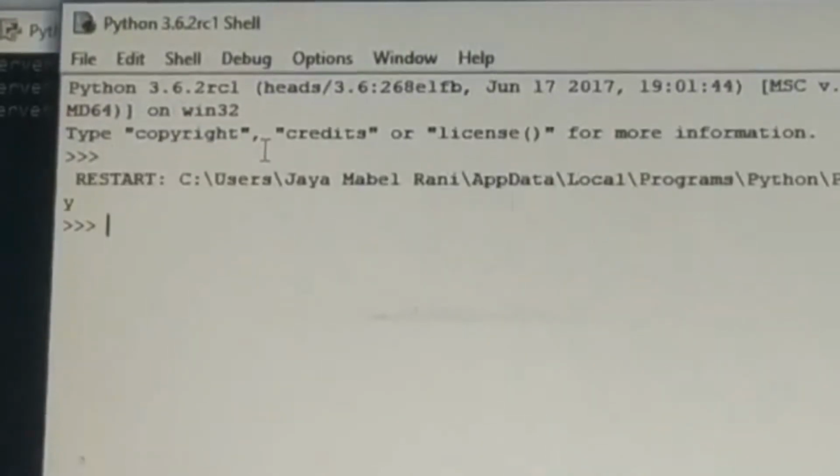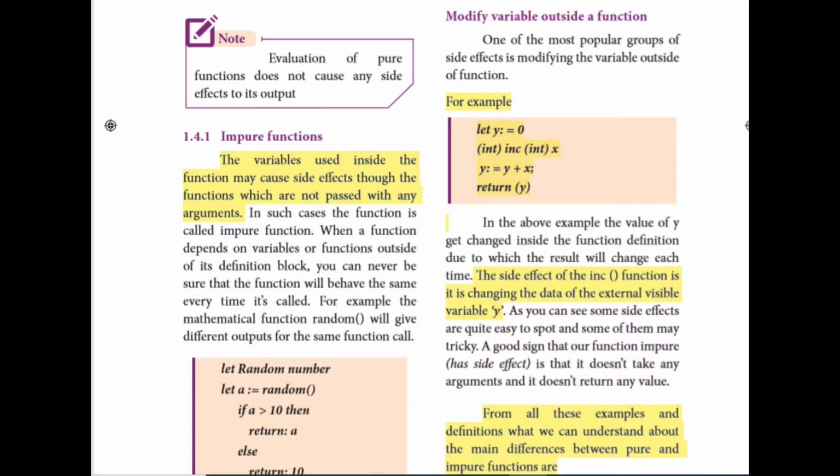So here on page number 5, that is what I explained in this algorithm. In the above example, the value of y gets changed inside the function definition, due to which the result will change each time. The side effect of the inc function is that it is changing the data of the external variable y.